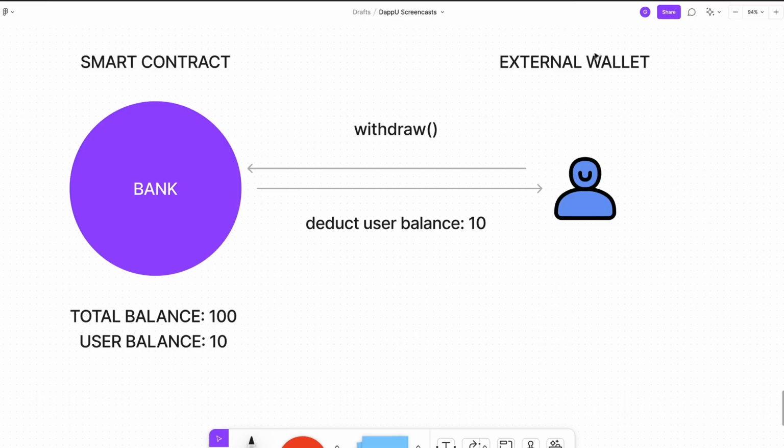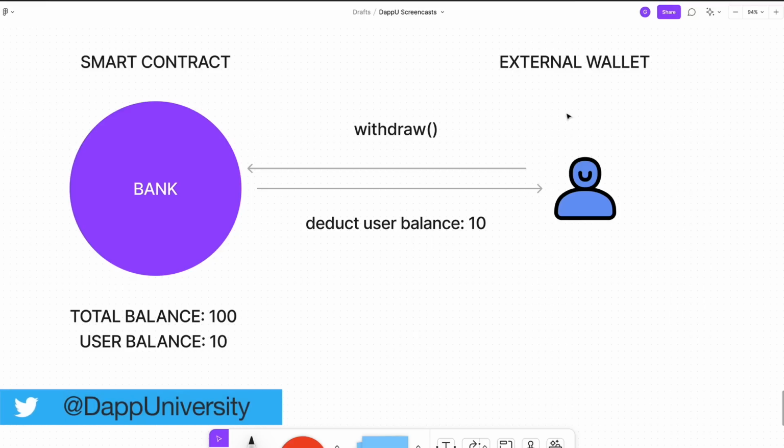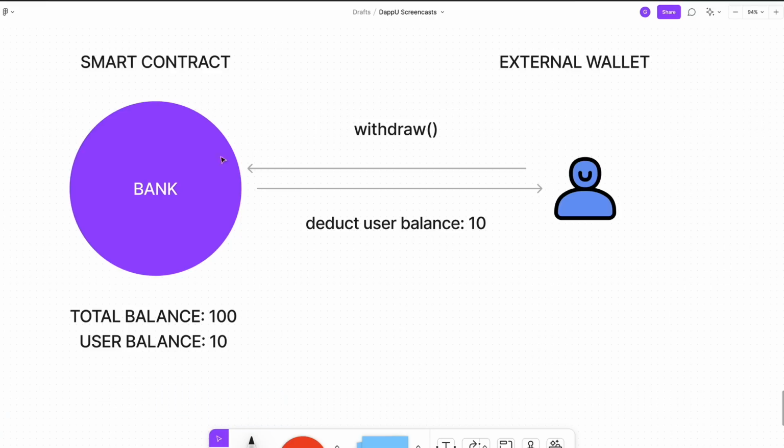But here you can see this external wallet who's interacting with it. They can deposit and withdraw. This will be the user in this case, and they've only deposited 10 Ether. So essentially, in this case, an external wallet should only be able to call this withdrawal function once they've deposited to deduct their balance of 10 Ether. And there's really no way for an individual wallet, let's say somebody who's just got their MetaMask wallet connected to the blockchain, to hack this smart contract and manipulate or exploit this withdrawal function in any way.